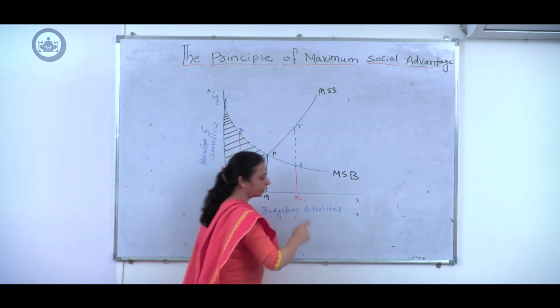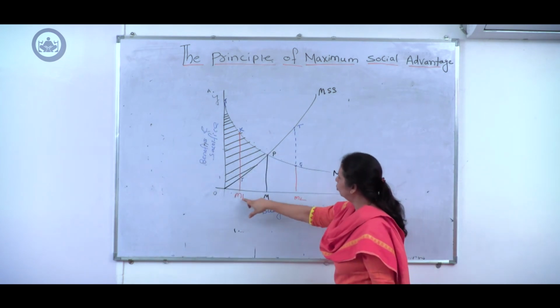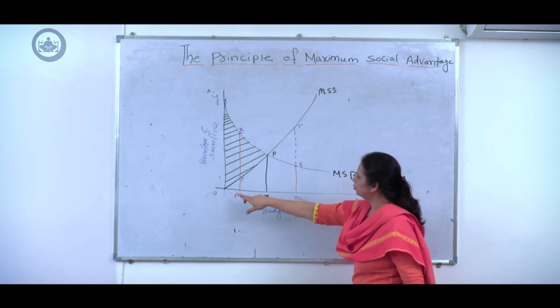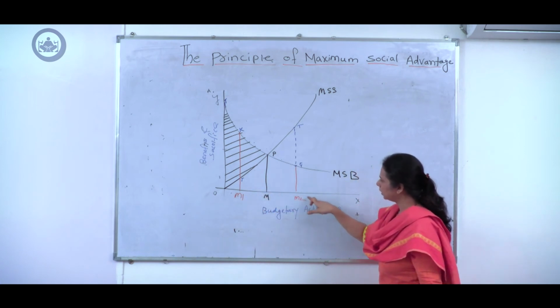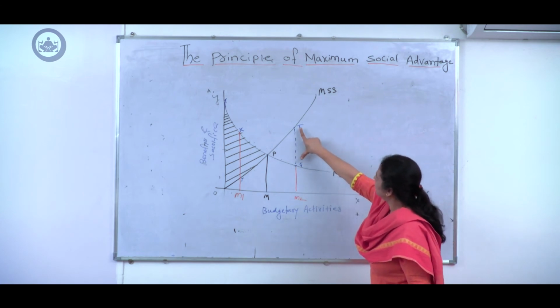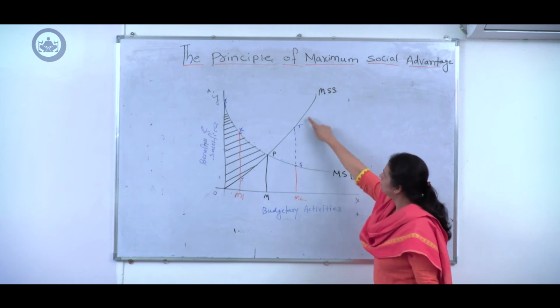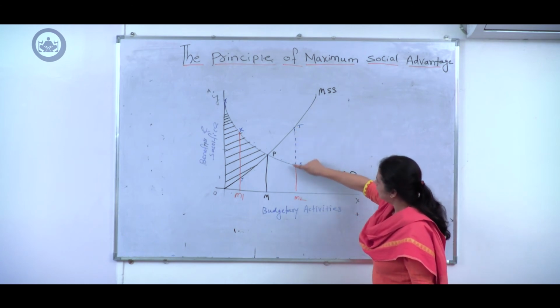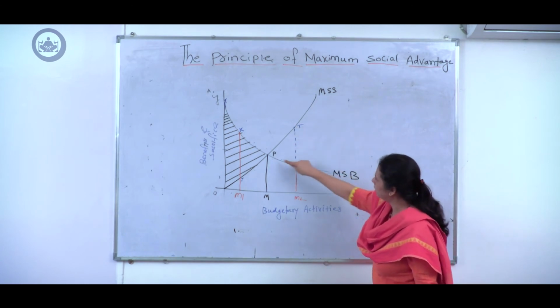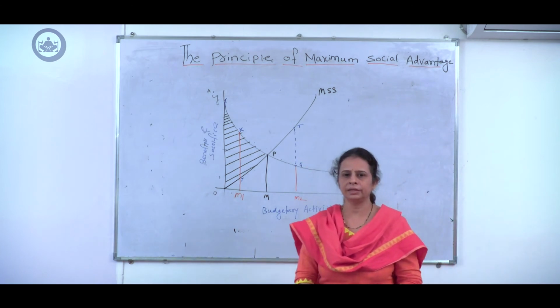Let us have a look at what happens if the budgetary activity increases beyond the OM level. Suppose the budgetary activity of the government increases from OM to OM2. Let us see what happens. Look at these two curves, MSS and MSB. MSS is higher than MSB, which clearly indicates that the sacrifice is higher than the benefit.